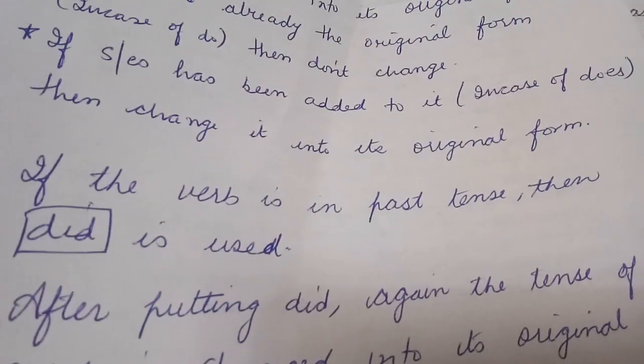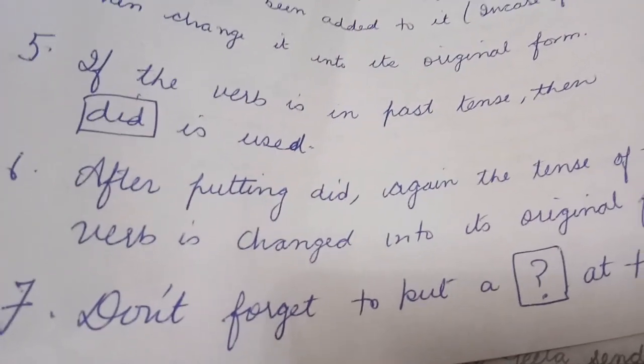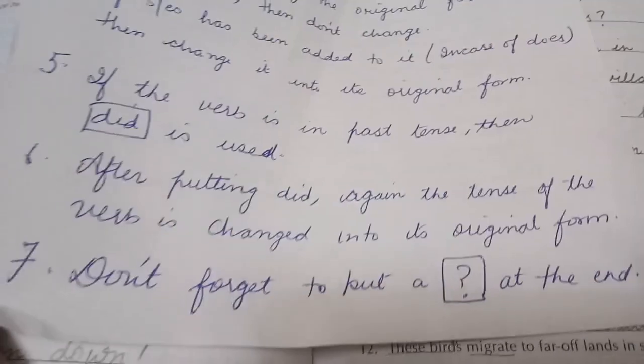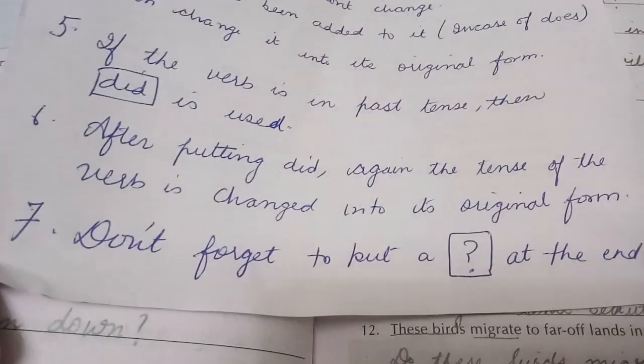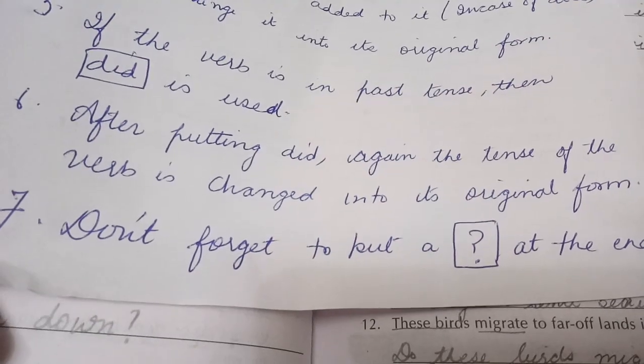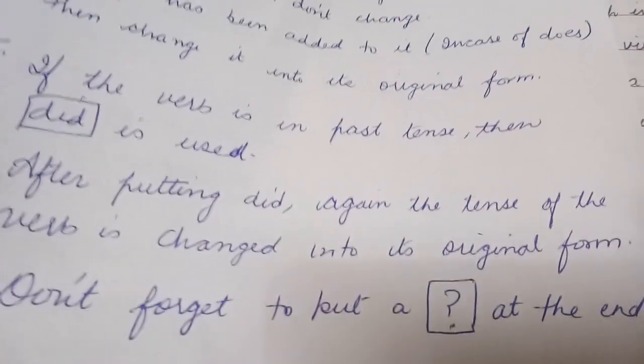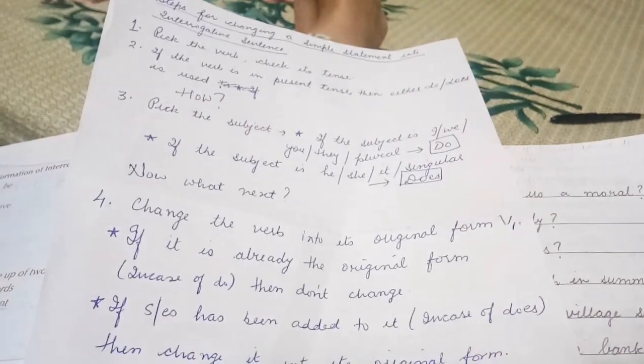If the verb is in past tense, then did is used, and after putting did, again the verb is changed into its original form. And don't forget to put a question mark at the end. Children, you need to make a note of it so that it is clear to you.